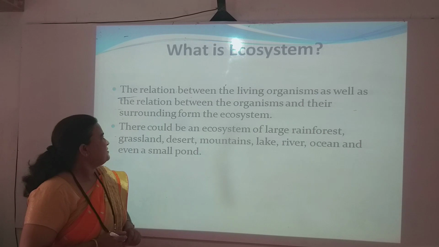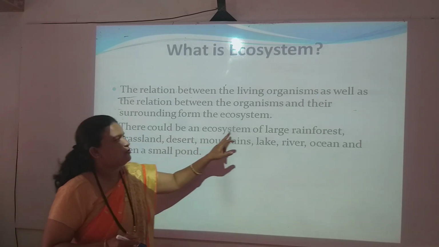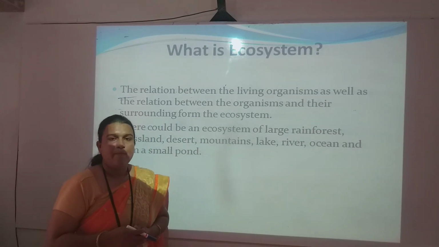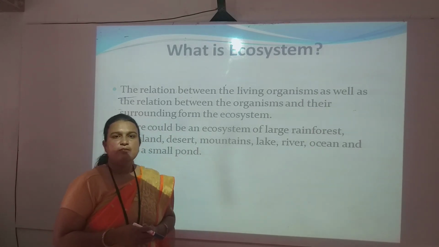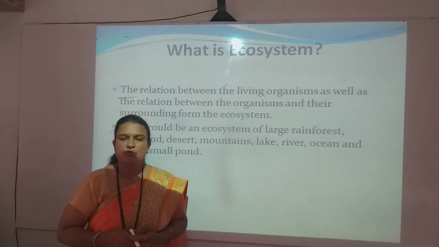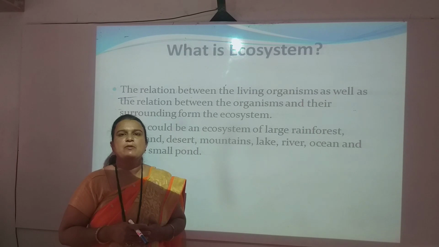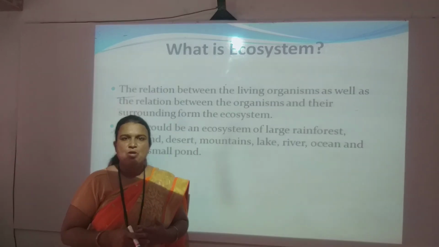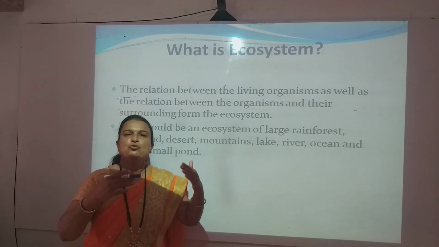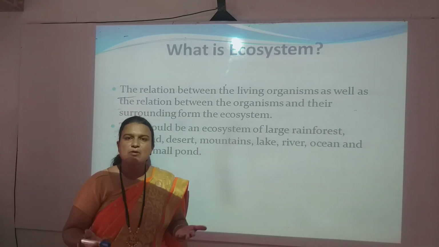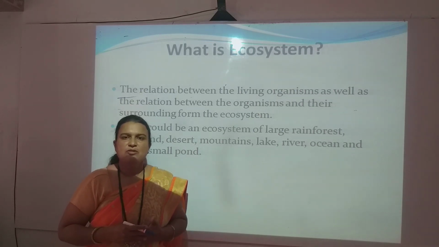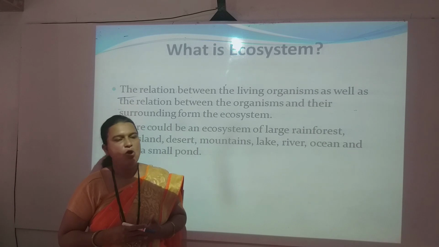For example, there would be an ecosystem of a large rainforest such as the Amazon forest. We can see that due to the climatic condition, due to the availability of particular types of trees, due to the availability of the Amazon river, water availability is there, shelter availability is there, and based on those substances many animals depend on such conditions, and that interaction is called an ecosystem.